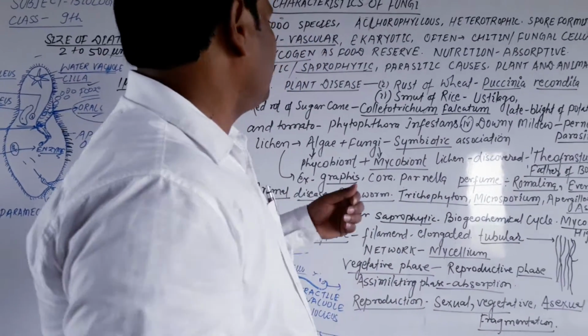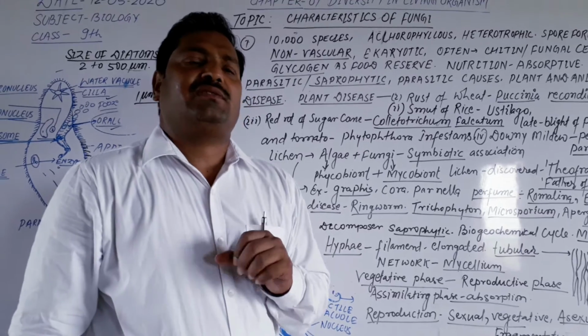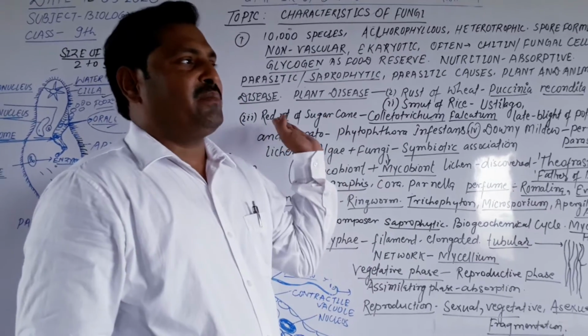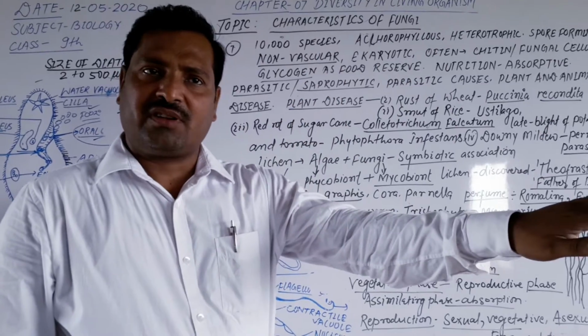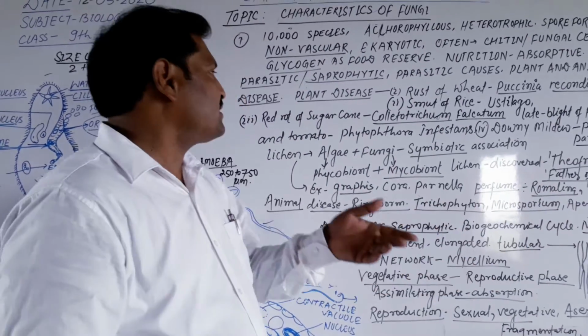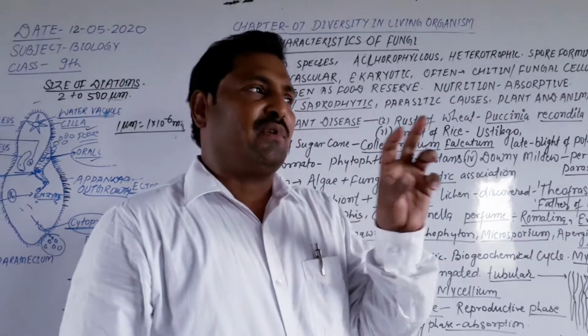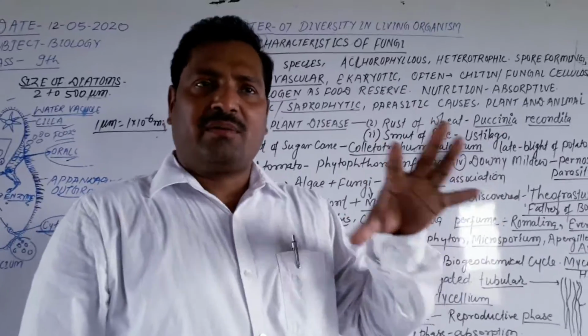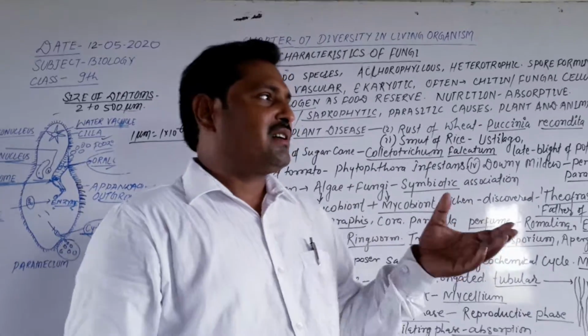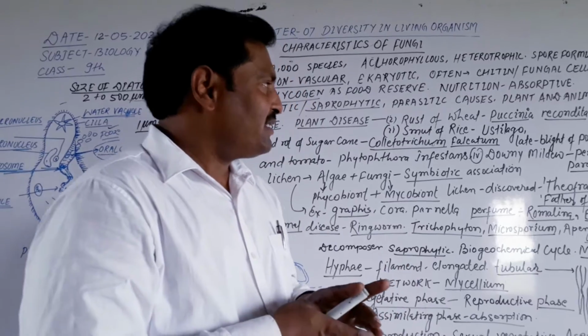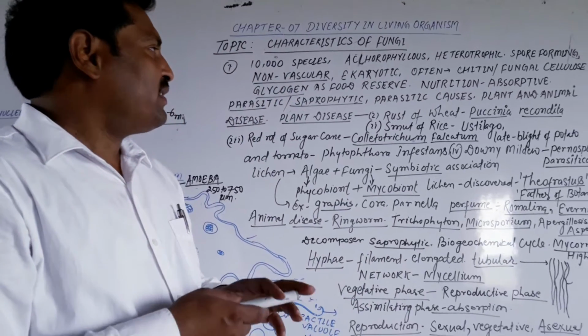Another thing is that they are parasitic in nature as well as saprophytic in nature. This means they can live upon another living organism for their nutrition and life processes, and they are also saprophytes. Saprophytes means they can live upon dead and decaying matter for their food. When they are parasitic in nature, they cause different diseases.